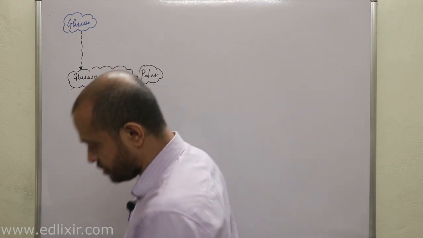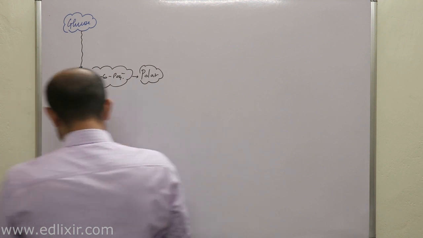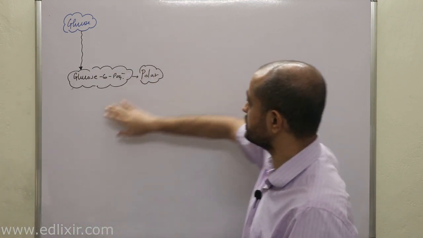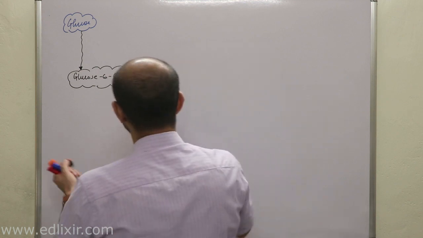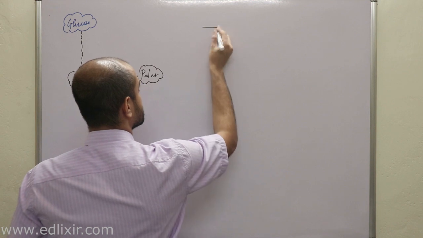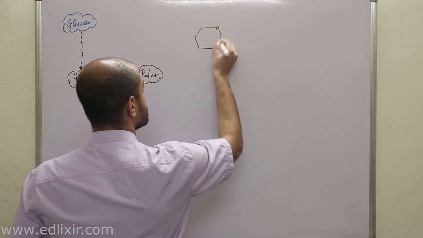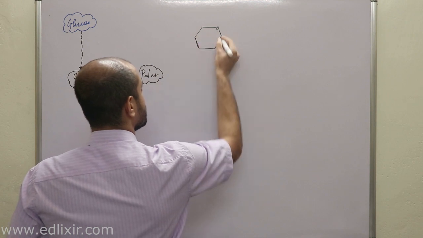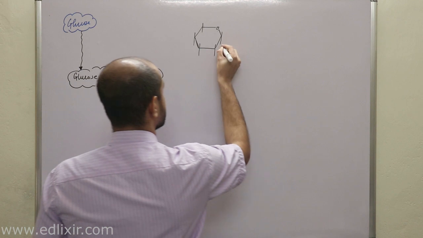Now, a very important point. So this was actually your glucose. Now there is a plan here. We will be drawing everything here. We'll be talking about glycolysis here, but here we will draw the structure. So this is your glucose. If you can't draw these structures, go to the video where I have discussed in detail how to draw these structures.